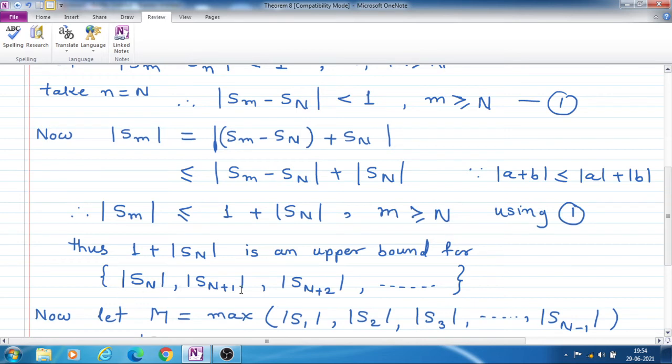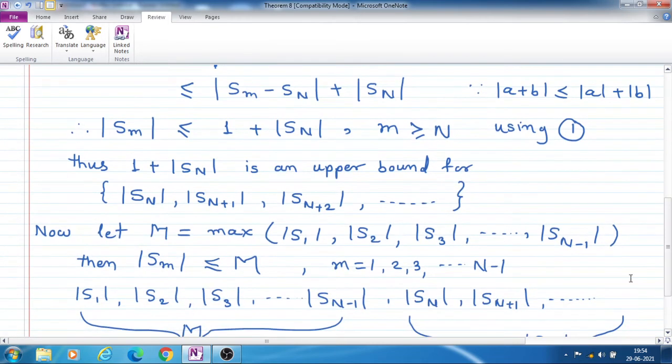These are the terms, and for all these terms we have written mod Sm is less than or equal to 1 plus mod Sn. That means for these terms, 1 plus mod Sn is an upper bound. Each mod Sm is less than this term.